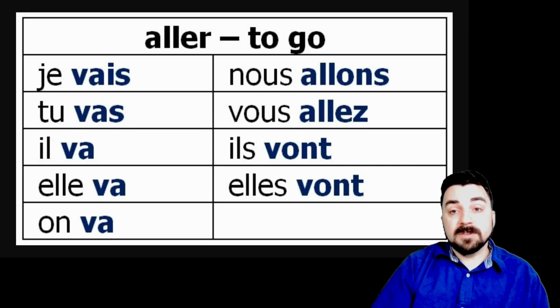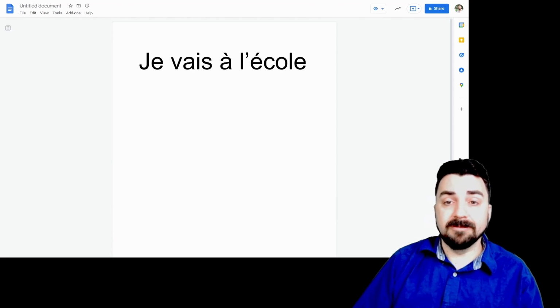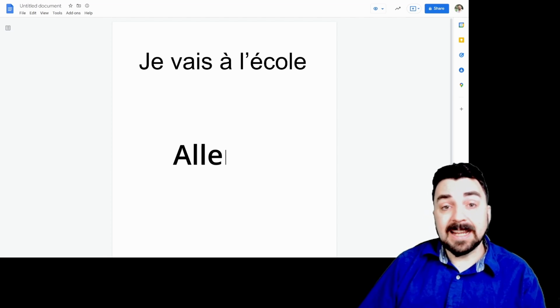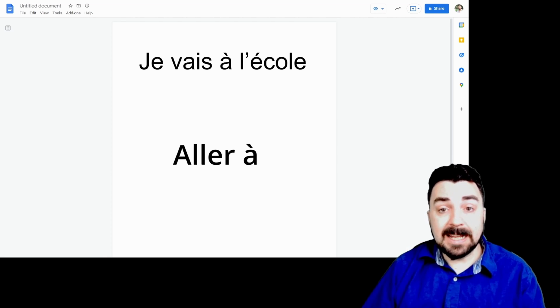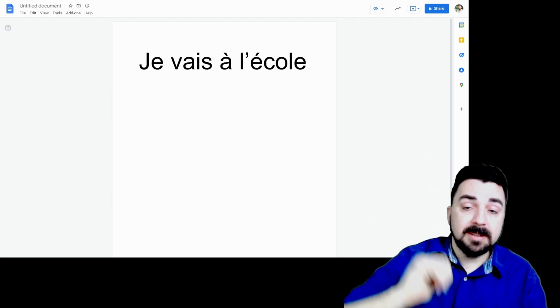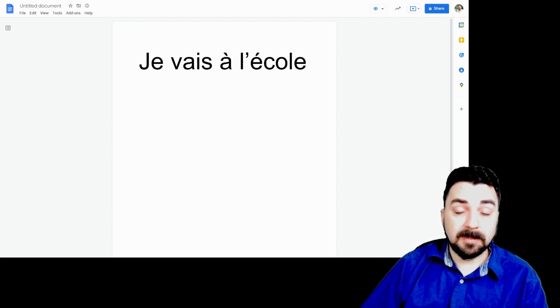How do we use this verb to go? So here I have je vais à l'école. Je vais à l'école. I go to school. Aller à is the verb. Aller à, to go to. À usually means a direction, something that we go to. Je vais à l'école. I go to school.